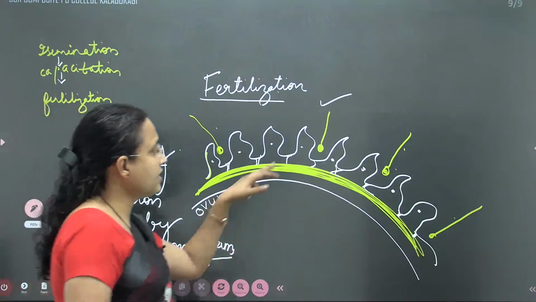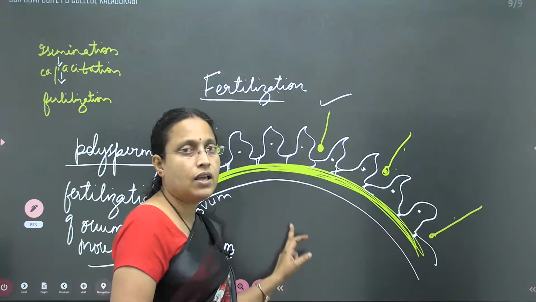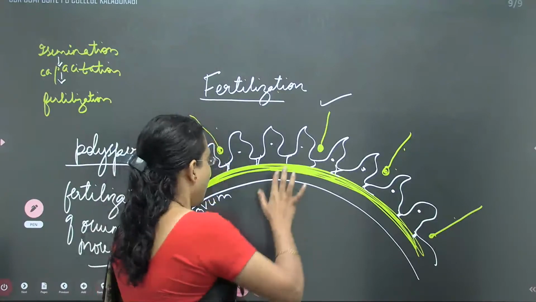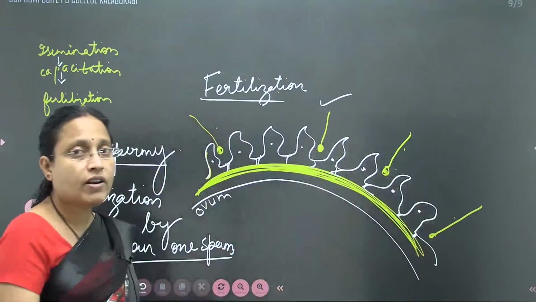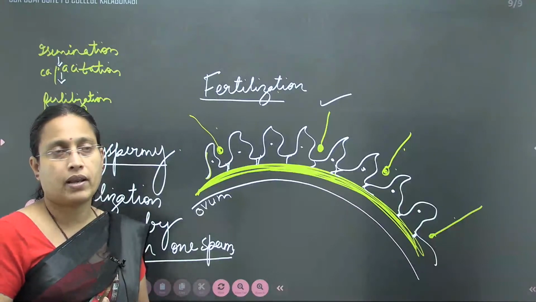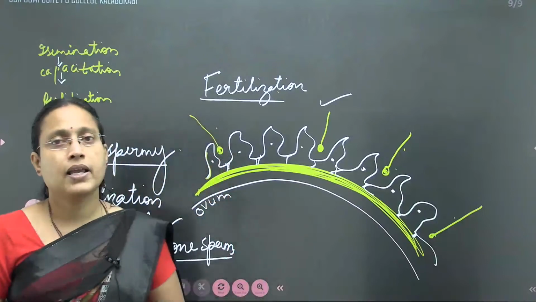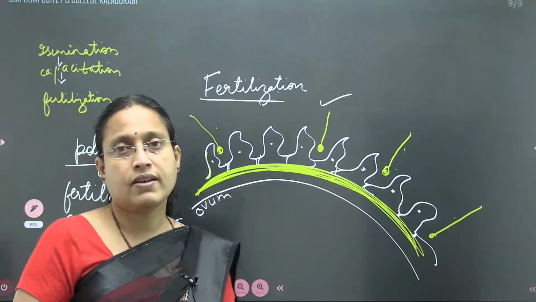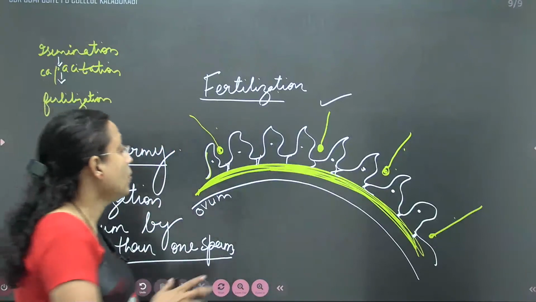Now consider that this is the sperm that is going to fertilize the ovum. And the remaining are also binding, but only one will fertilize. If more than one fertilizes, it's an abnormality, a condition called polyspermy. Polyspermy is prevented by slow block as well as fast block that occur during fertilization.